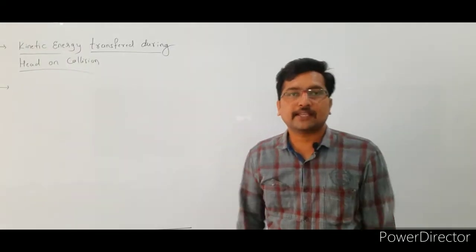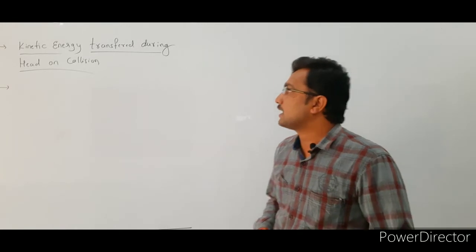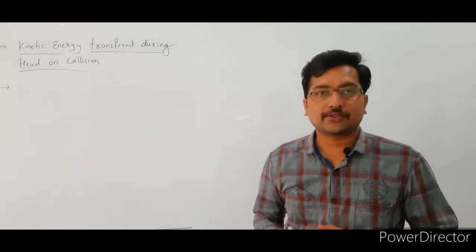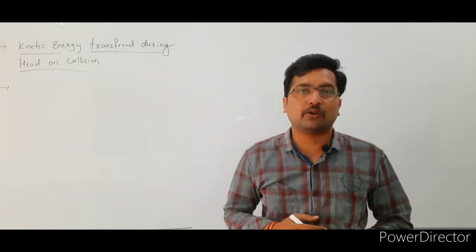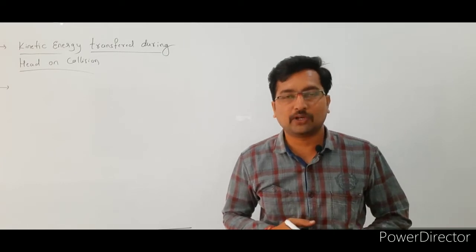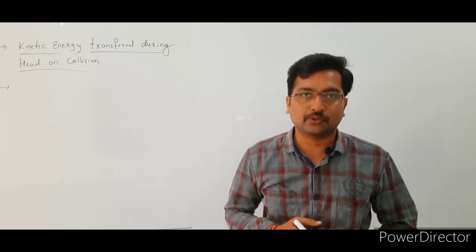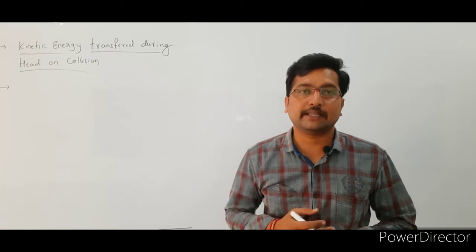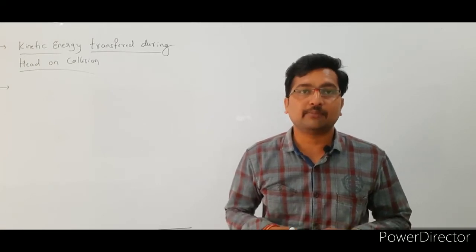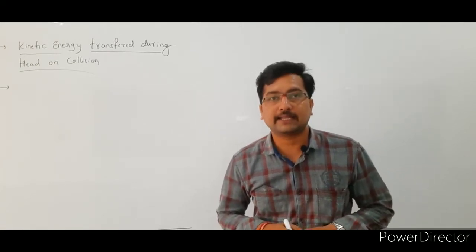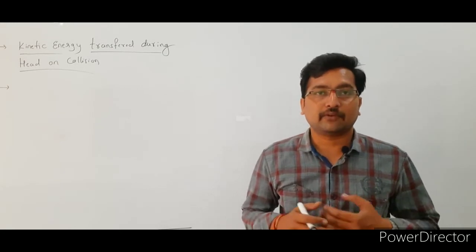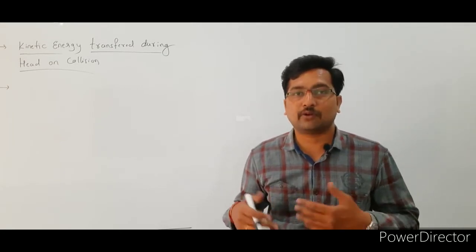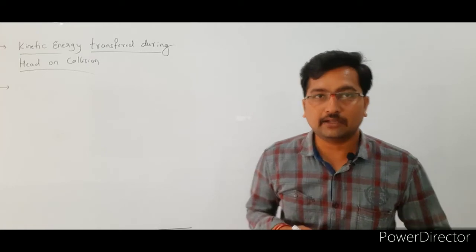Okay, see the next topic here: kinetic energy transfer during head-on collision. Here also we consider two bodies. The first body's mass is m1 and it moves with a velocity u1, and the second body's mass is m2 and it is at rest. After collision the velocities of the first body and the second body change to v1 and v2.